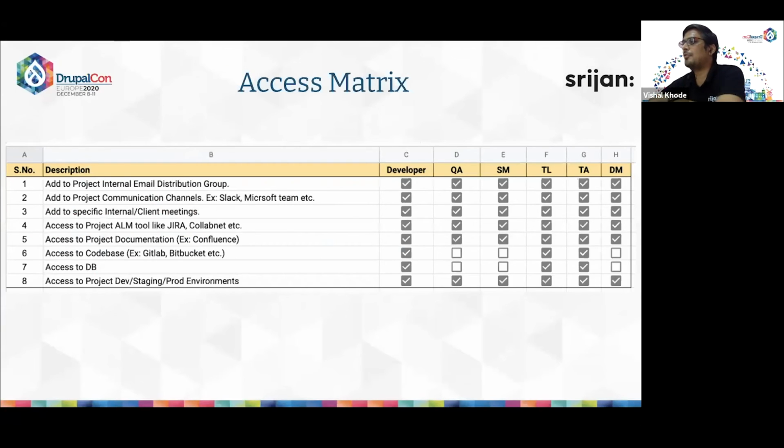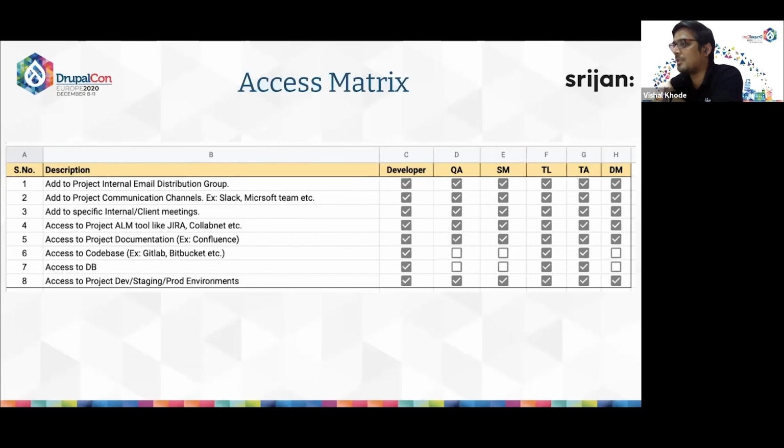Okay, so moving forward, the access matrix document. This is really very useful documentation, and it is often neglected, but believe me, it's really useful. What does this document provide? We can create a list of all access metrics that we have in our project, and add all the different roles.